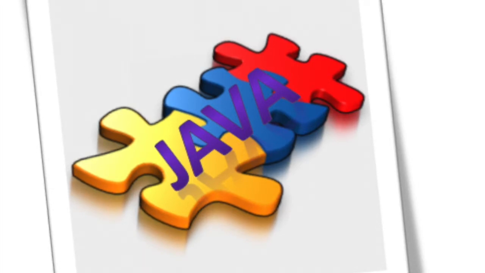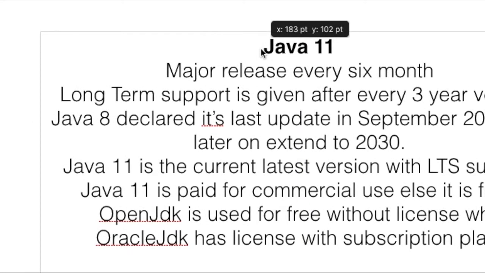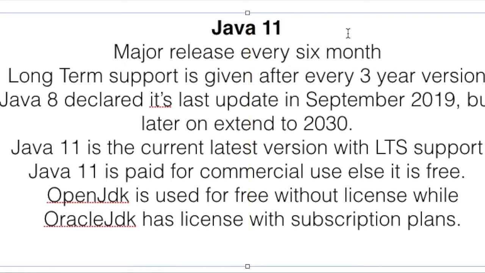So right now, let's just start with the video, into Java 11. This Java 11 is the version which we will be talking about, with the latest features available in Java 11. We have seen recently after Java 8: Java 9, 10, 11, 12, up to 16. So till 16 now, everything has been released so frequently.